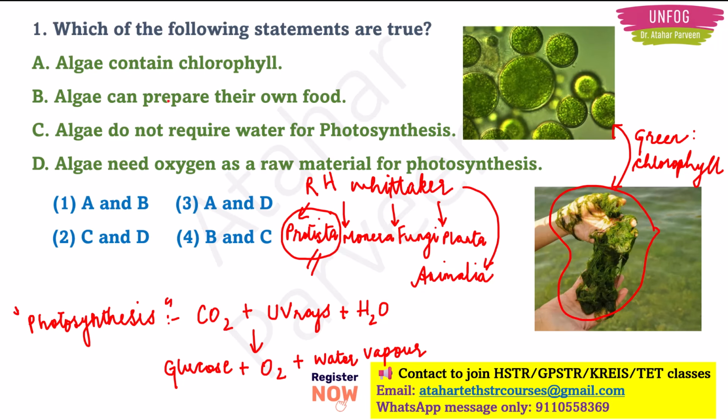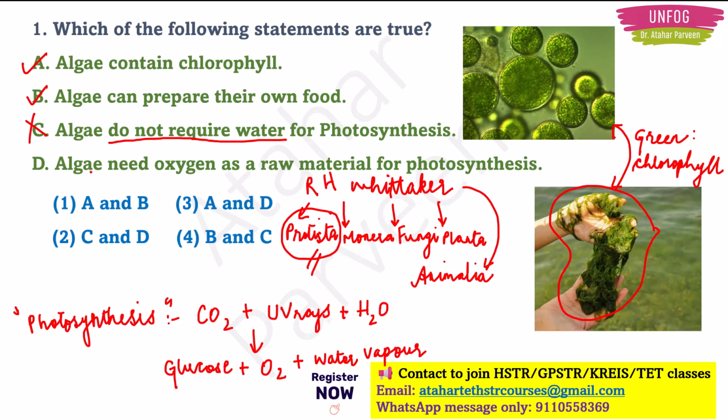Now let's see what statements he has given. Algae contains chlorophyll. Correct option. It is containing chlorophyll, right? Algae can prepare its own food. Correct. Because it has chlorophyll, it can make its own food. Then algae does not require water for photosynthesis. We know that algae requires water for photosynthesis, right? So here we have written it in the statement. So this option is wrong.